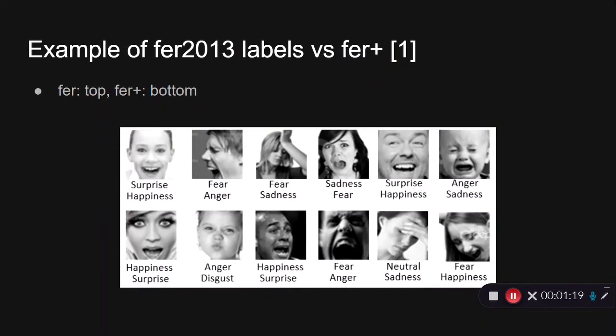And so here's some examples of the FER 2013 labels versus the FER Plus, so you can get an idea of what's meant by better ground truth. So the FER labels are on top, and then the revised FER Plus labels are on the bottom. And so if you look through these images, you can see that some of the original labels from the FER 2013 dataset are a little questionable, and the FER Plus one just gives a stronger foundation for the model to make its predictions on.